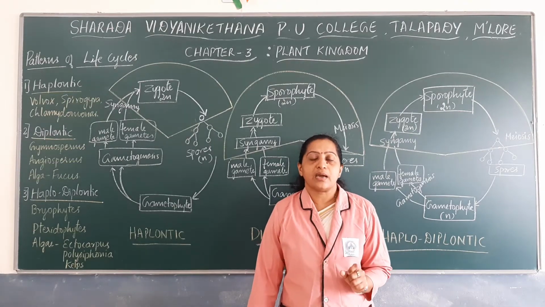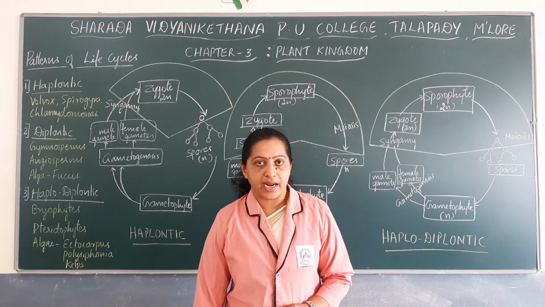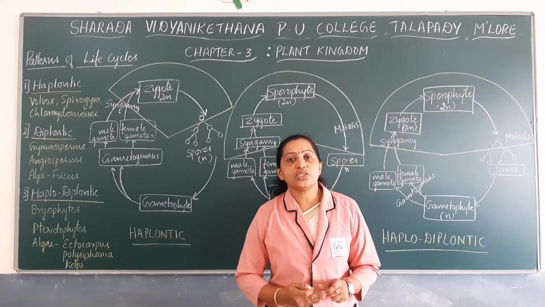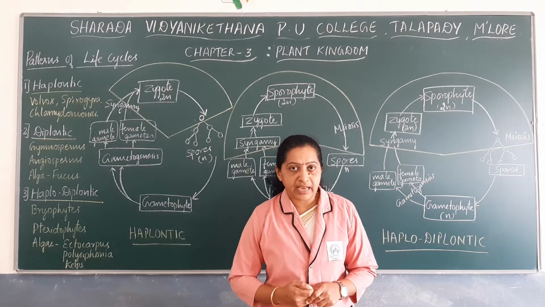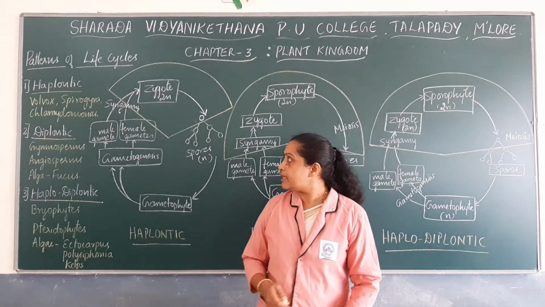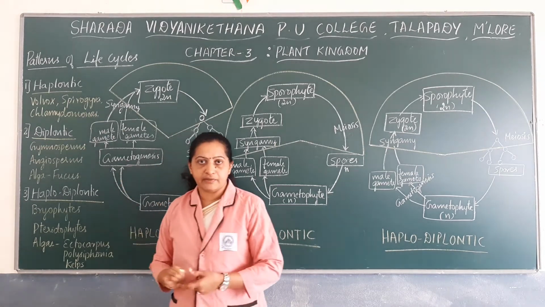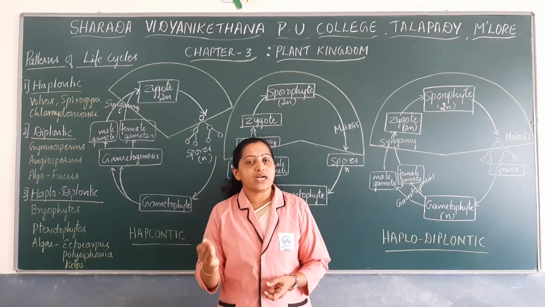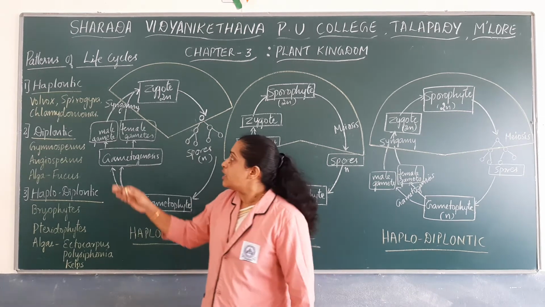Now let us discuss the various patterns of life cycle that are seen in plants. Various groups of plants exhibit various patterns of life cycle. Generally, there are three kinds of life cycle patterns in plants: haplontic, diplontic and haplodiplontic. We will note down some examples of plants which undergo these life cycles.